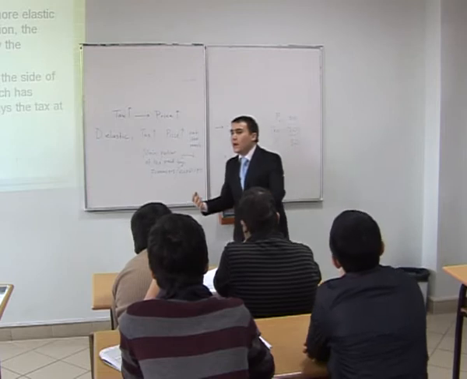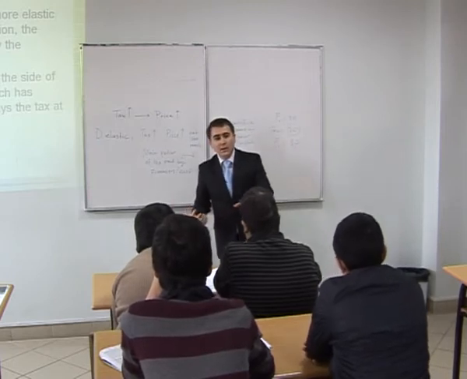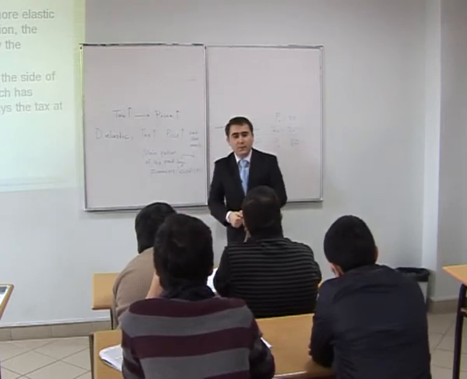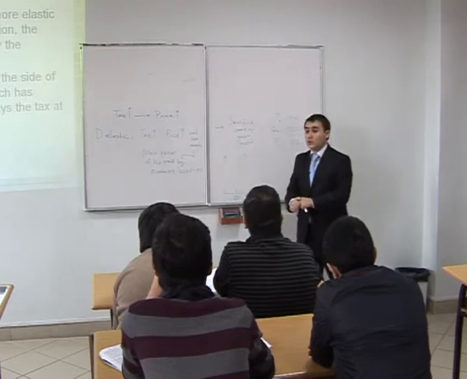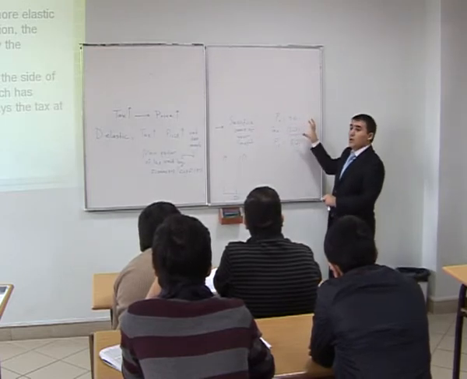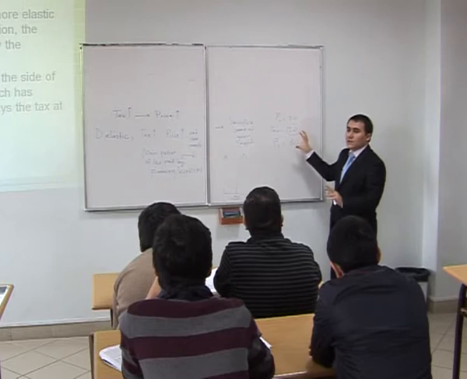These taxes are paid by consumers. The whole amount of the tax is paid by the consumers.